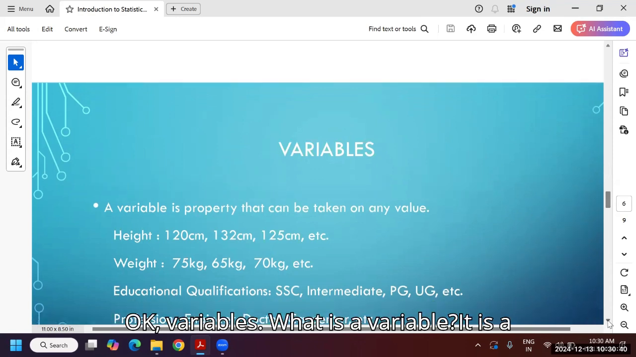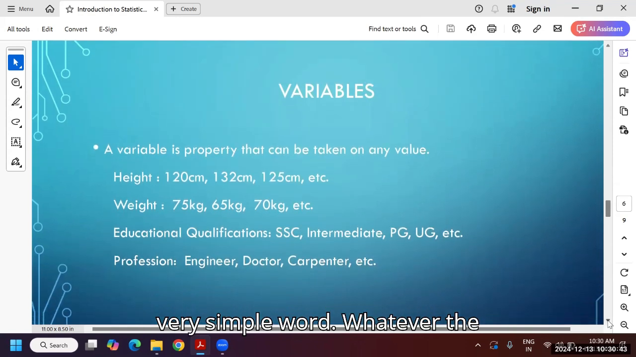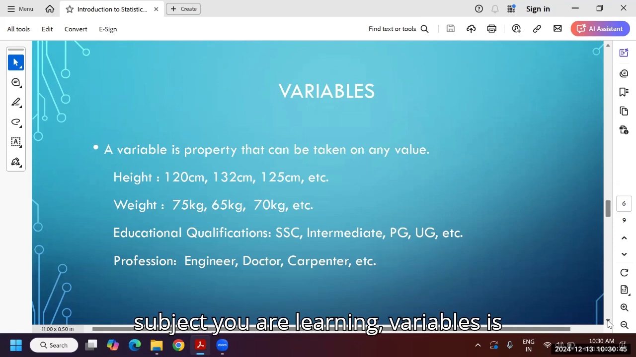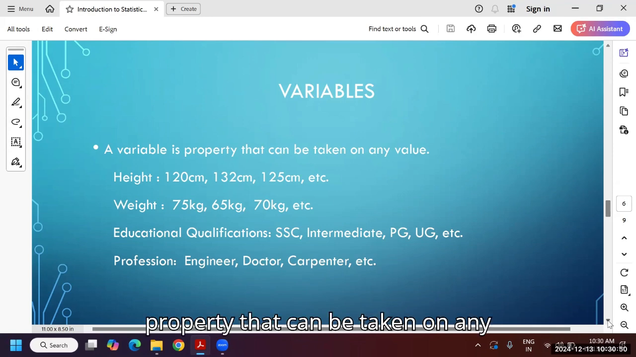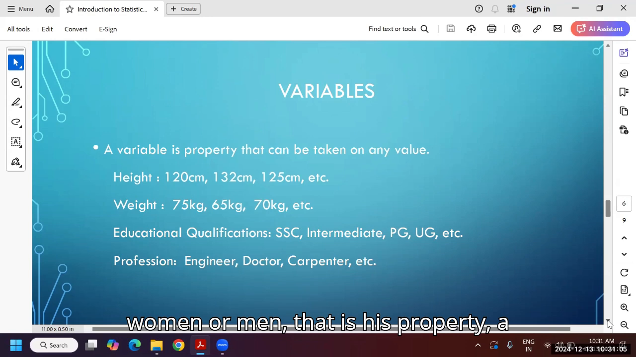Okay, variables. What is a variable? It is a very simple word. Whatever subject you are learning, variable is very common. A variable is a property that can take on any value. A person has a property, woman or man, that is his property. Height is also one property. Weight is also one property. So that can take on any value.